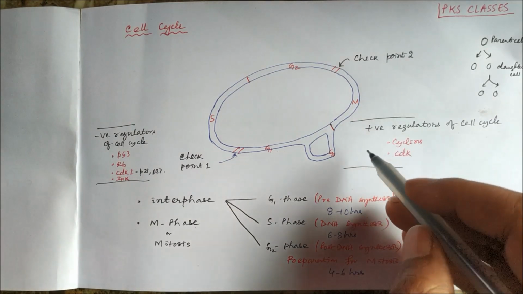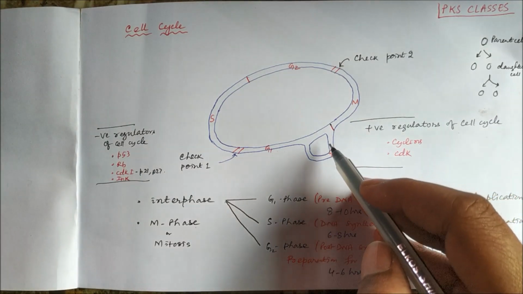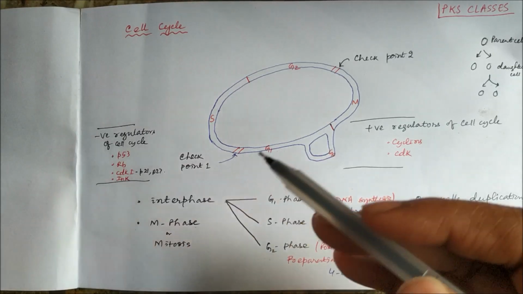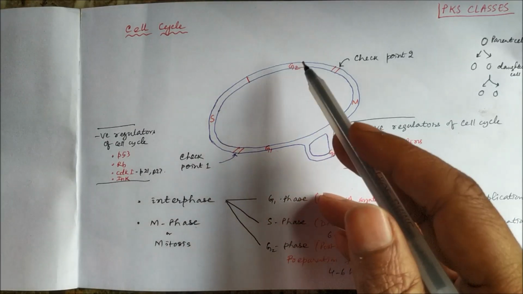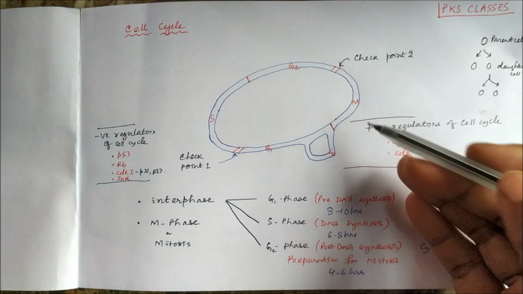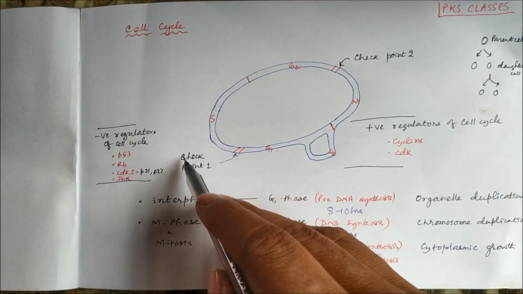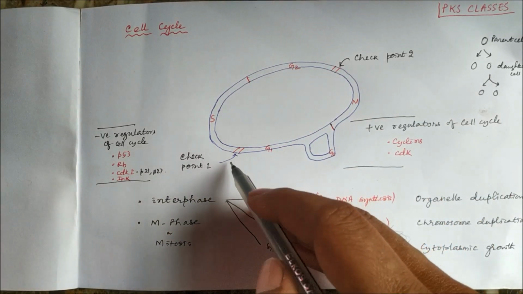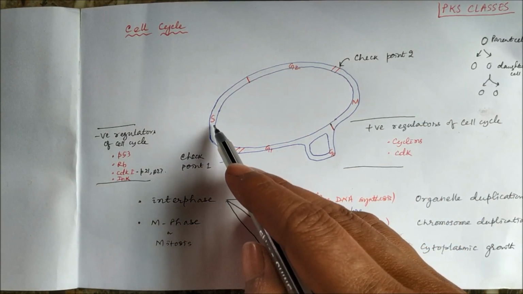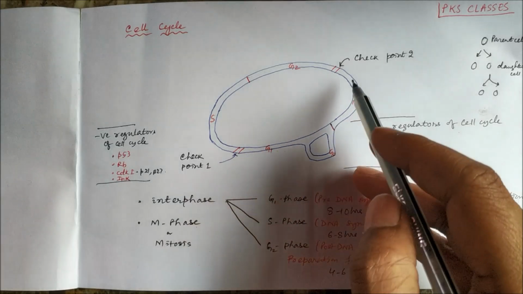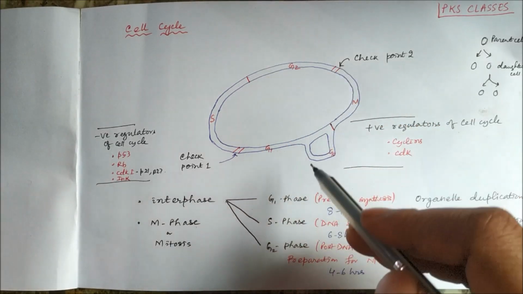They move the cell from the G0 phase towards the G1 phase, followed by S phase and G2 phase, and finally M phase. We can see here there are two checkpoints. Checkpoint 1 is before the S phase and checkpoint 2 is before the mitosis.